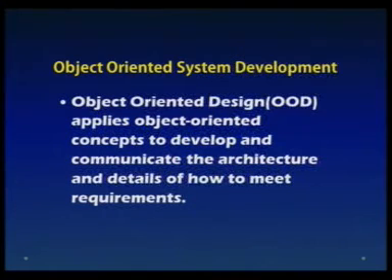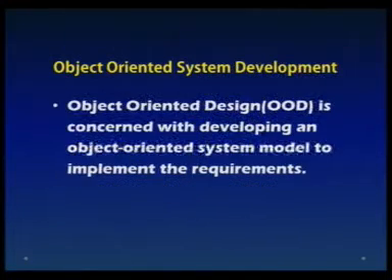And then comes object-oriented design. In object-oriented design, we try to develop the architecture of the system, and we try to see how the requirements are met while developing that architecture.